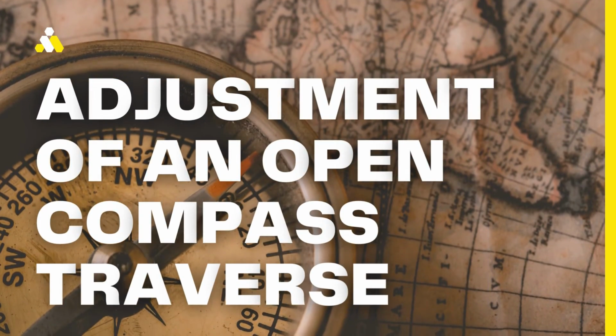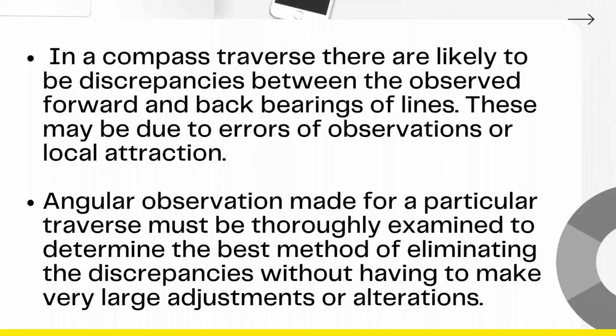Adjustment of an open compass traverse. In a compass traverse, there are likely to be discrepancies between the observed forward and back bearings of lines. This may be due to errors of observation or local attraction. Angular observations made for a particular traverse must be thoroughly examined to determine the best method of eliminating the discrepancies without having to make very large adjustments or alterations.